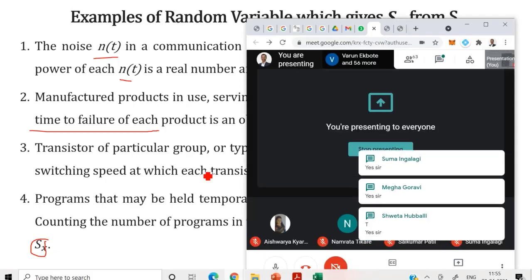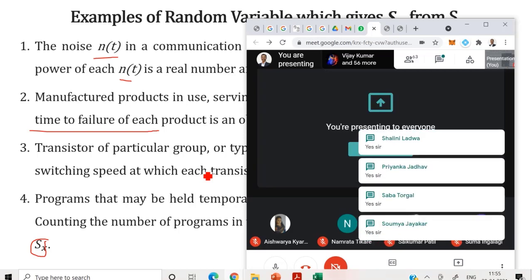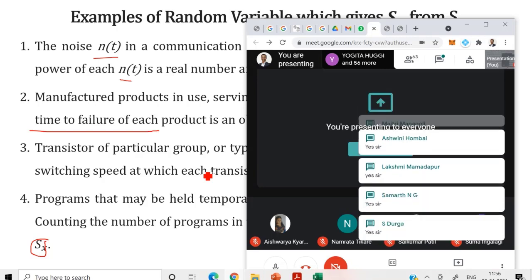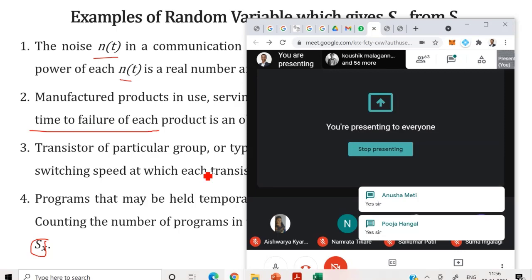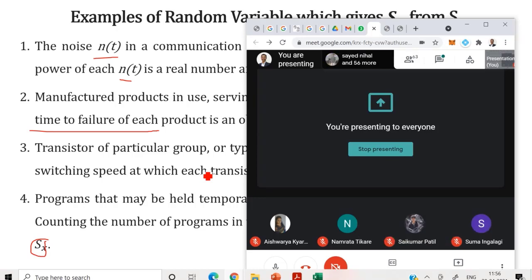Simple thing: a random variable assigns real numbers to the outcomes of the sample space. What are outcomes? Possible outputs. Why is it a random process? Because the output cannot be predicted. Our output is non-deterministic. What is the sample space? All possible outcomes. What is an event? In case of tossing a coin, getting heads. In case of throwing a dice, getting even numbers, getting odd numbers. They are the events. Events are always a subset of the sample space.